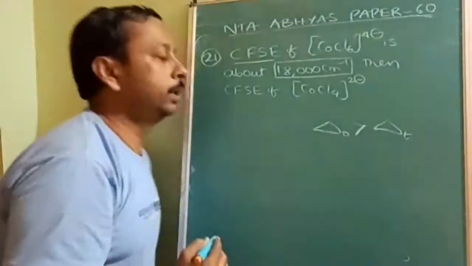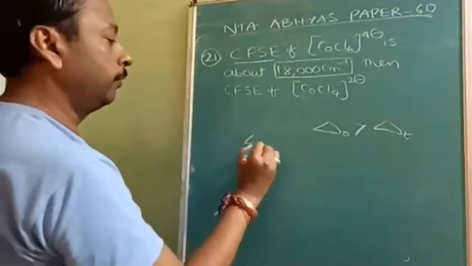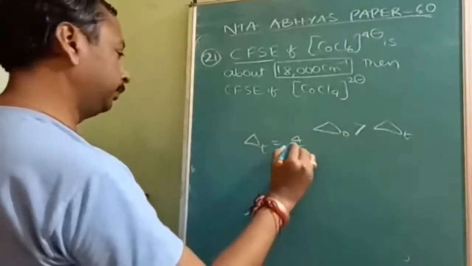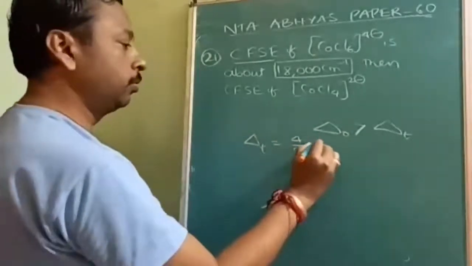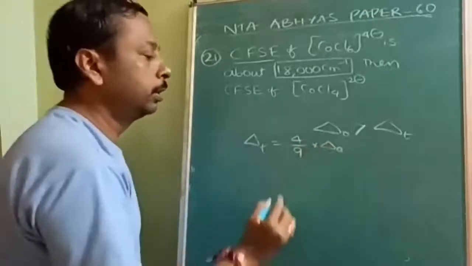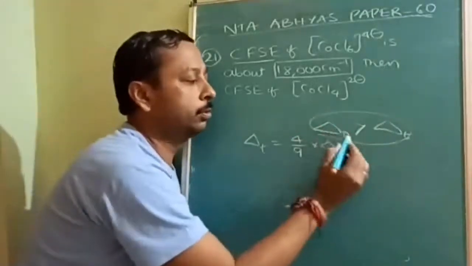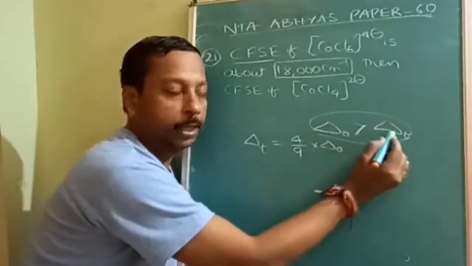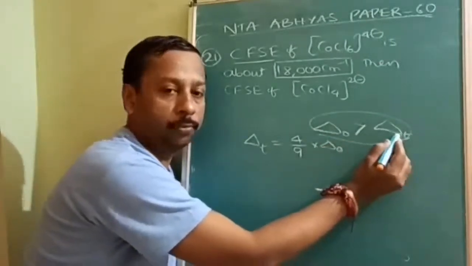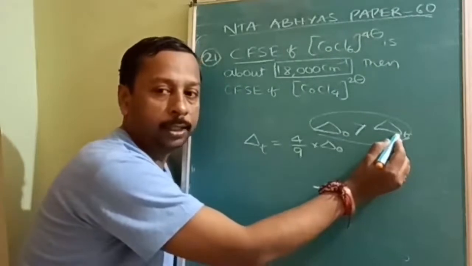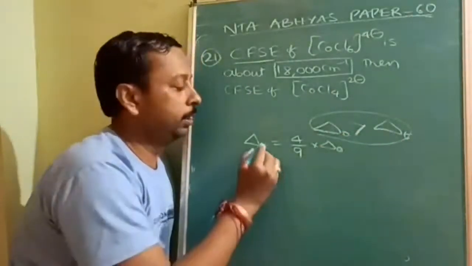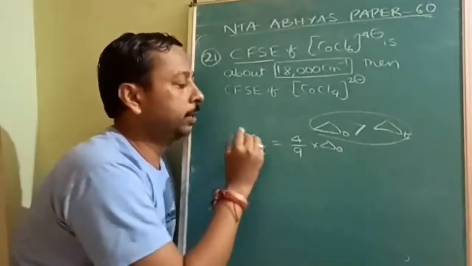And there is a relation also. If we want to find delta T, that will be 4 upon 9 into delta O. Why is it higher? Because in octahedron 6 ligands are repelling, and in tetrahedral only 4 ligands are repelling. So the separation between the two sets will be maximum in case of the octahedron.